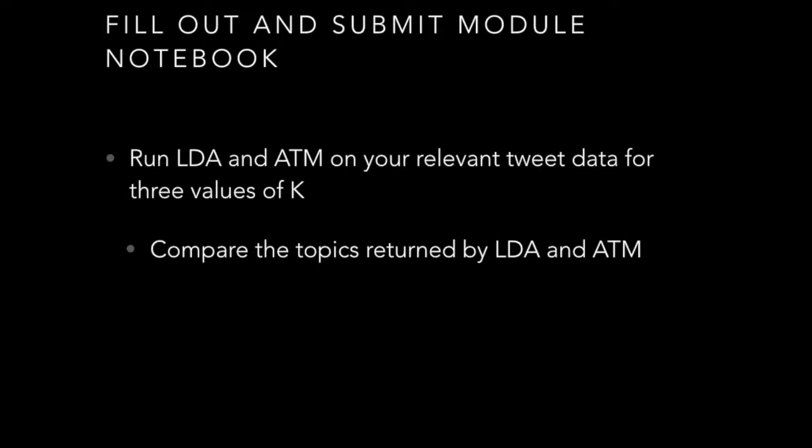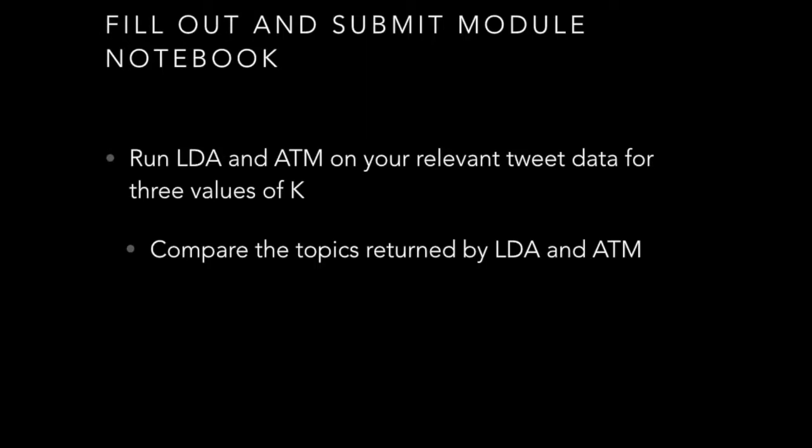All right, so in this module, I'll show you how to do some topic modeling using both LDA and ATM. And what I want you to do for the homework here is, as before, fill out the Module 9 notebook with your content for your disaster or your event, and then run LDA and ATM on your tweets. And I want you to do it for 3 different values of K. I'm not going to go into how you choose K. There's not an extremely good way to do this in an automated fashion.